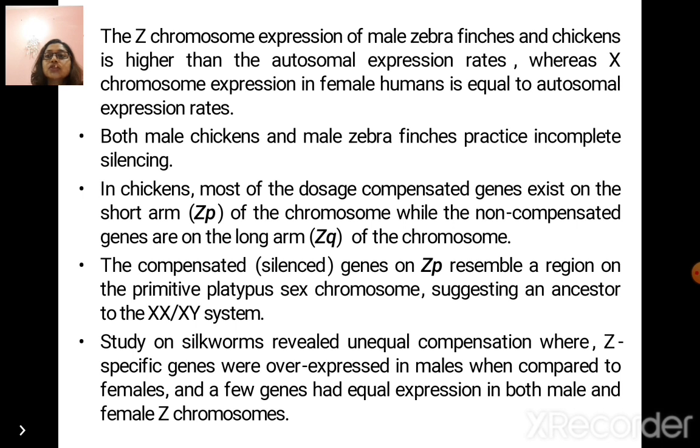In chickens, most of the dosage compensation genes exist on the short arm or the ZPth arm of the chromosome, while the non-compensated genes are on the long arm or the ZQth arm of the chromosome. The compensated or silenced genes on ZPth arm resemble a region on the primitive platypus sex chromosome, suggesting an ancestor to the XXXY system. Study on the silkworms revealed unequal compensation where Z-specific genes were overexpressed in males when compared to females, and a few genes had equal expression in both male and female Z chromosomes.